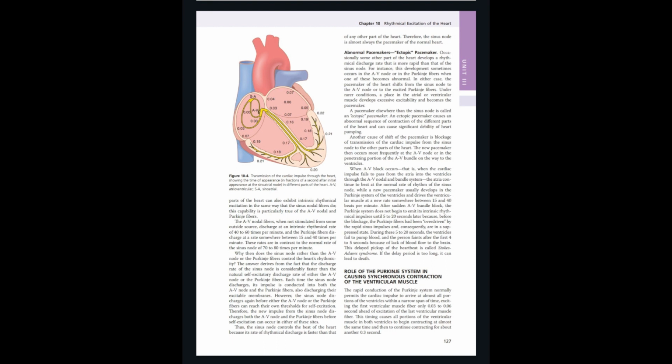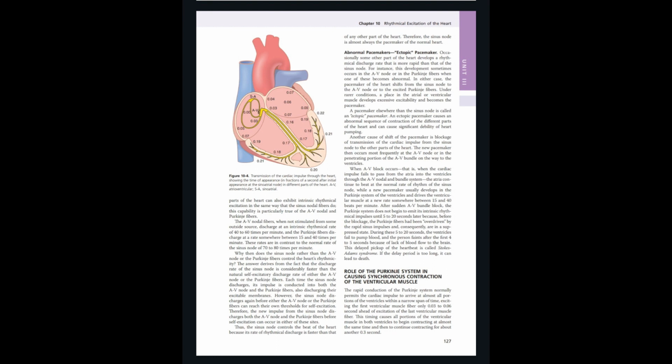Each time the sinus node discharges, its impulse is conducted into the AV node and Purkinje fibers, also discharging their membranes. However, the sinus node discharges again before either the AV node or the Purkinje fibers can reach their own threshold for self-excitation. Therefore, the new impulse from the sinus node discharges both the AV node and the Purkinje fibers before self-excitation can occur in either of these sites. The sinus node controls the beat of the heart because its rate of discharge is faster than that of the AV node or the other parts of the heart. Therefore, the sinus node is almost always the pacemaker of the normal heart.